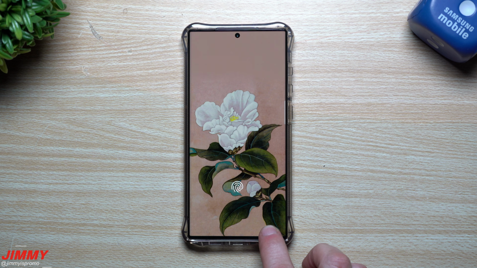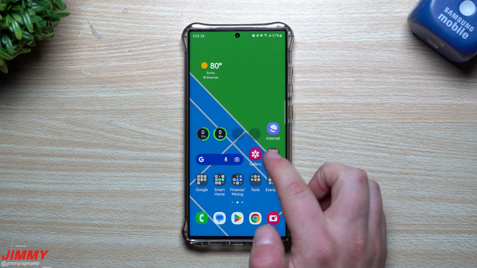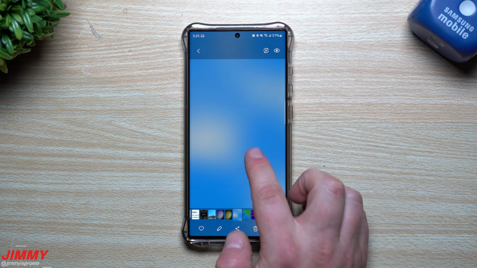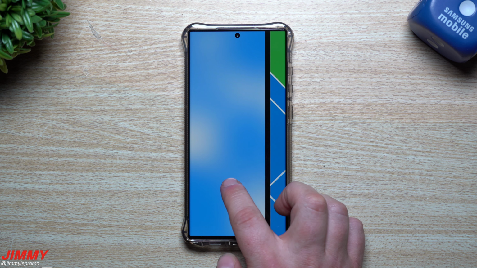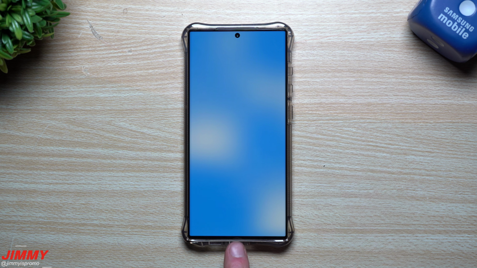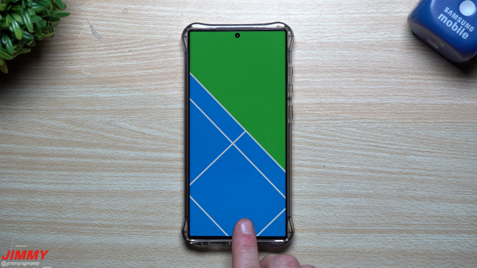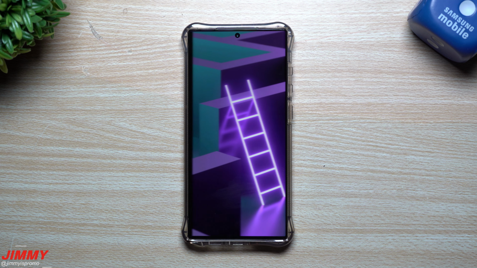So when you take a screenshot of this, if you swipe your hand across the screen or use volume down and power, or volume down and side key, once you take a screenshot of this wallpaper, you're going to see just the image itself come through. If I open this up, you can see on the top that it's not pulling anything from the top, not the little camera eye on the very top. It didn't pull anything on the side, and it didn't pull in my little fingerprint icon either. So everything is clean when it comes to creating your own snapshots of these wallpapers.